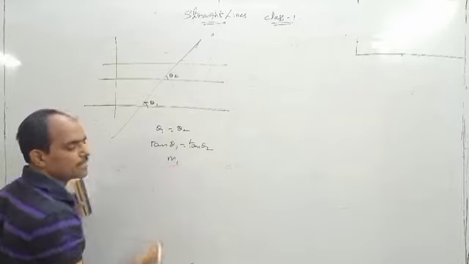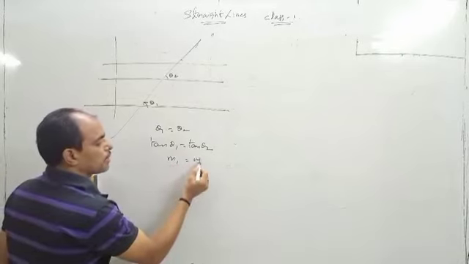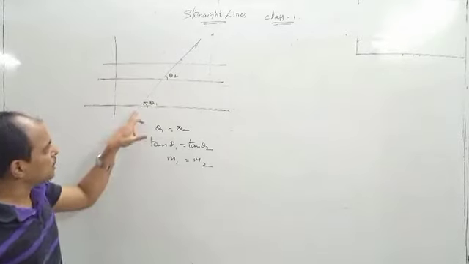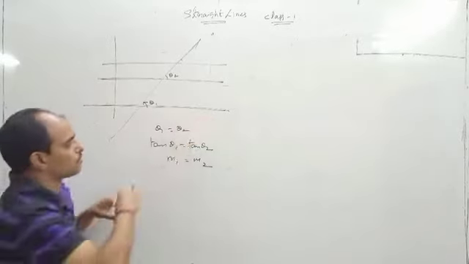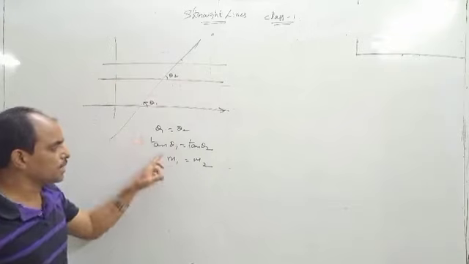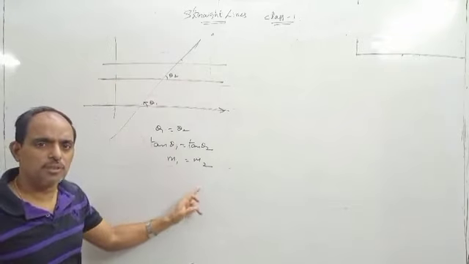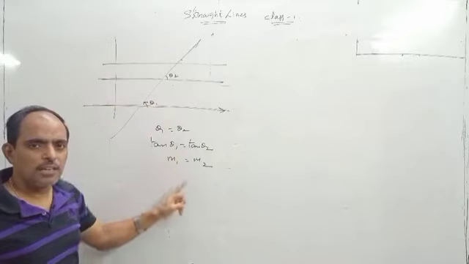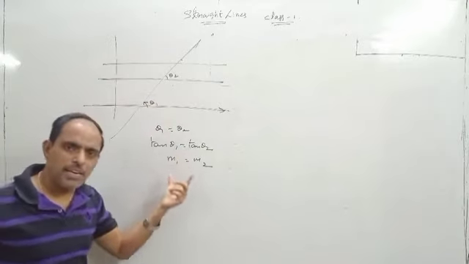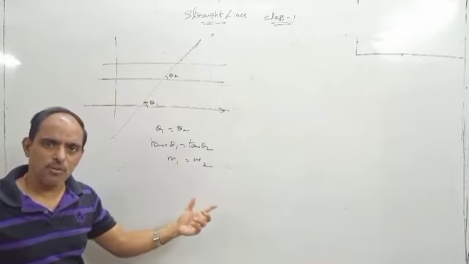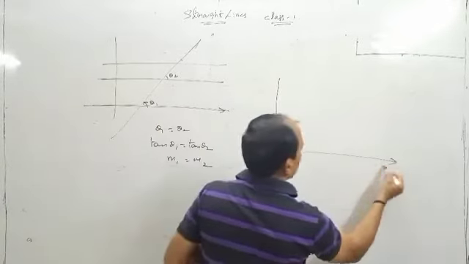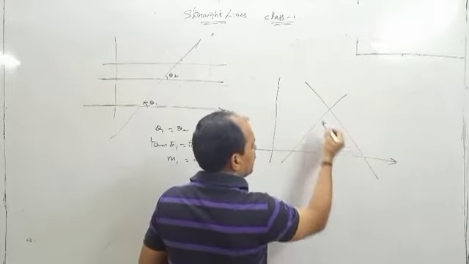What is meant by tan theta? m1, and tan theta 2 is m2. This line makes an inclination theta 1 with the x-axis, that's why I wrote m1. So m1 is equal to m2. So if lines are parallel, then slopes are equal, and vice versa: if slopes are equal, lines are parallel.